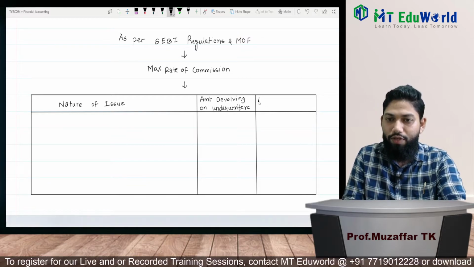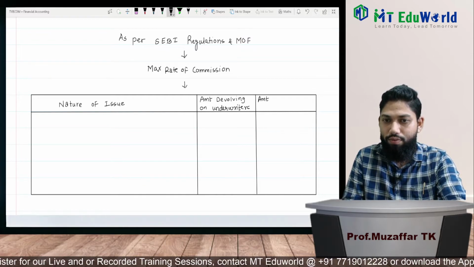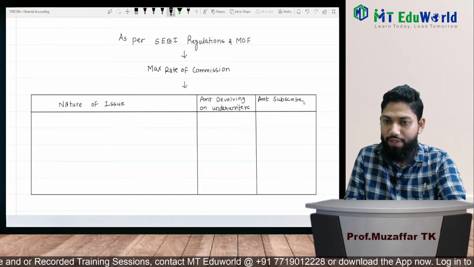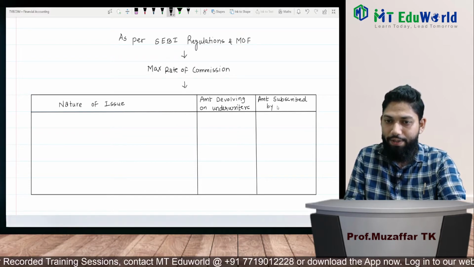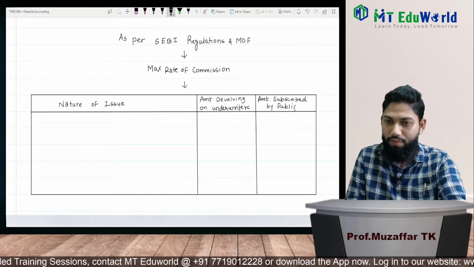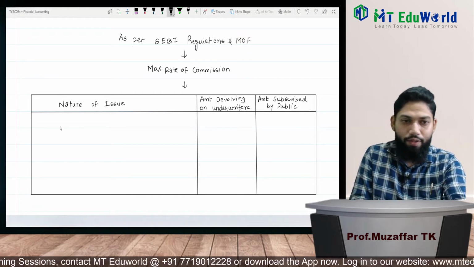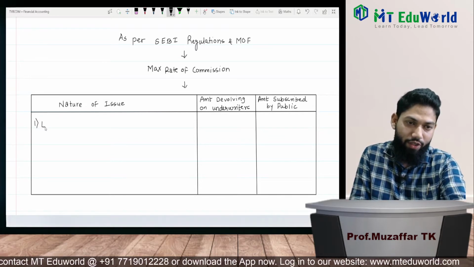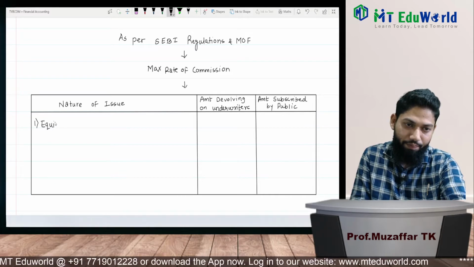And here we'll write amount subscribed by public. So first, let us take the first criteria, which will be for the equity shares.